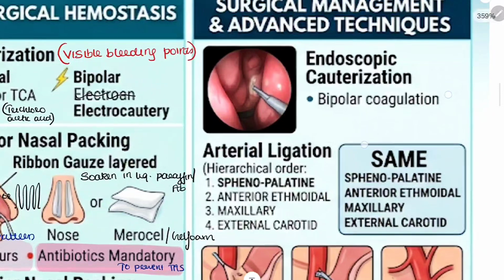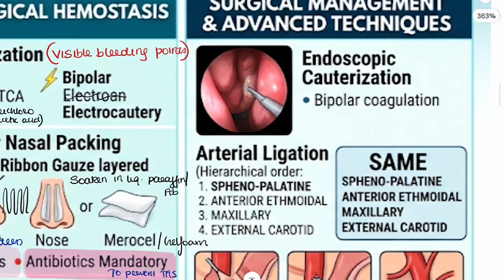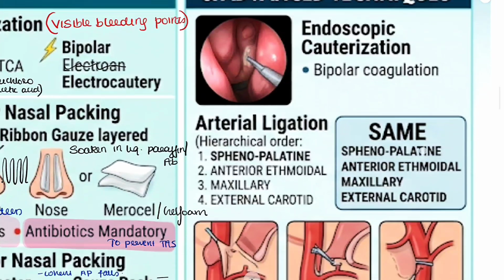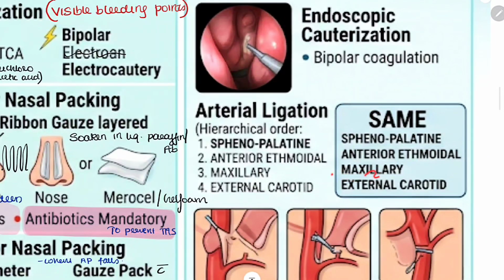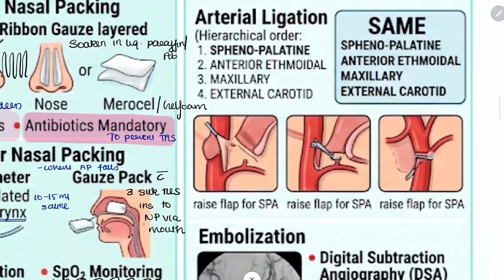Now, advanced surgical methods, if it is not relieved by nasal packs. What we can do is endoscopic cauterization, that is bipolar coagulation, and this is mainly done for the sphenopalatine artery. So transendoscopic sphenopalatine ligation can be done, or other arterial ligations like maxillary, anterior ethmoidal and external carotid can be done. The order is the same. First sphenopalatine is ligated, then anterior ethmoidal, then maxillary, then external carotid. So this is the order for ligation.